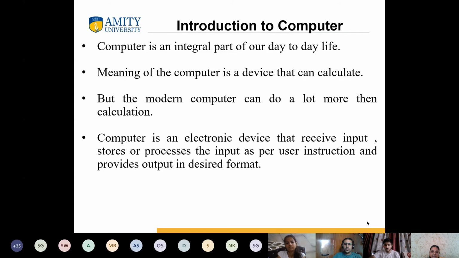Keyboard, mouse, scanner. Okay. Mouse is there, joystick, okay, controllers.